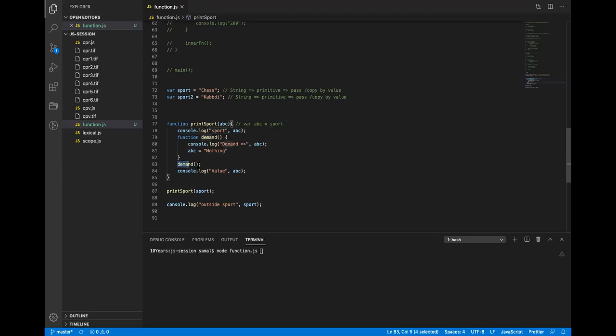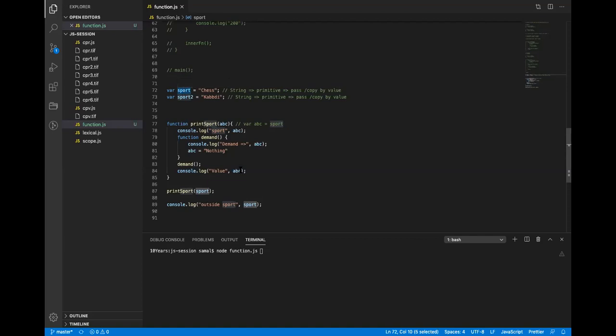Then there is a demand function called, right? And the function is called. Now again there is a console log. It says demand ABC. So this will again print chess, right? And here it is being updated. Now the console is called here, ABC. So here hoisting will take place, sir. So it will print chess.